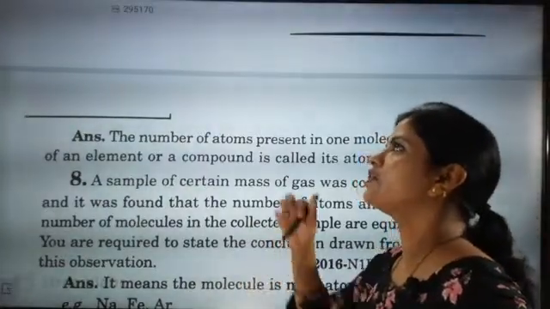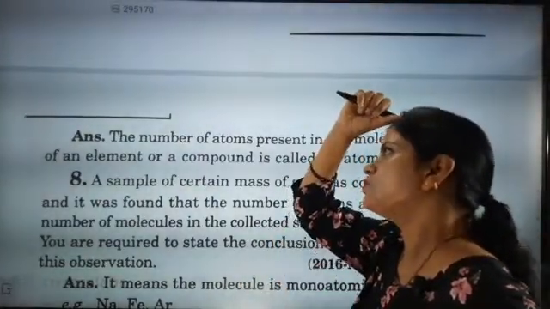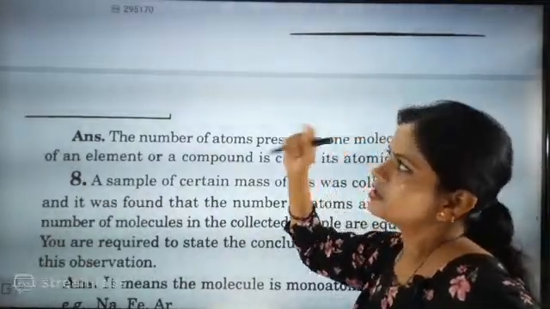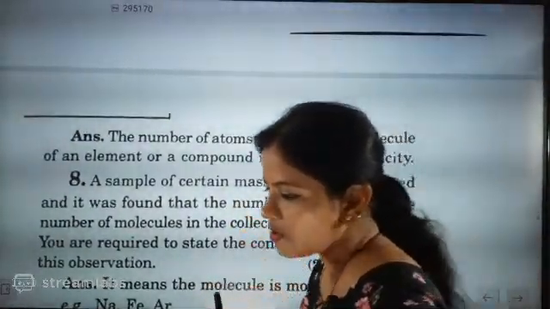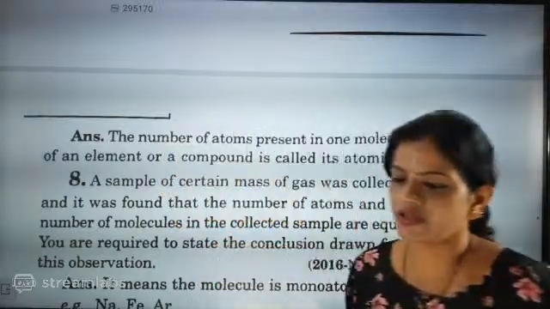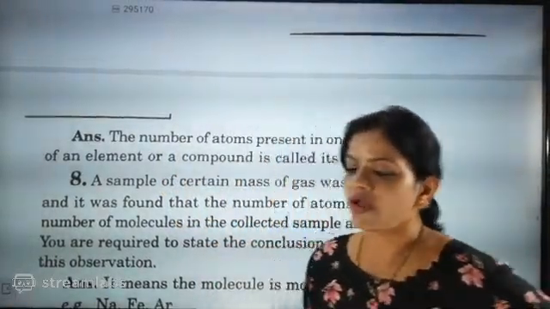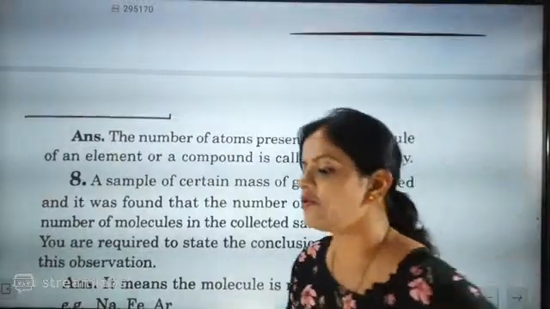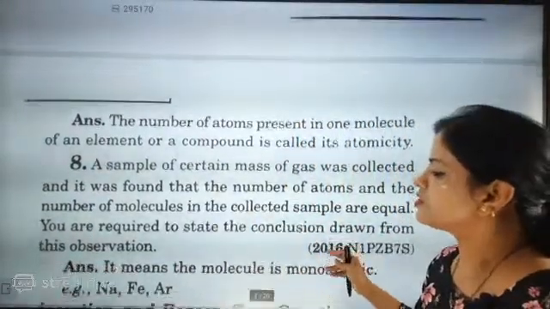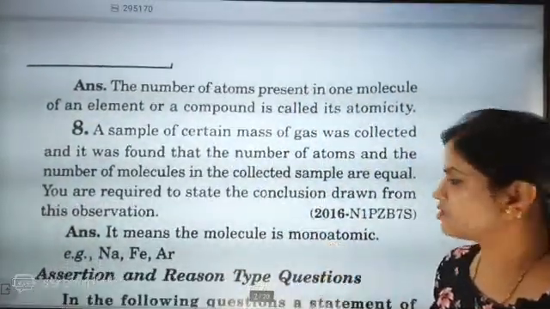So noble gases means whatever will be there, it will be exactly the same. Mono can also be possible there. Why? Because whatever be the number, the same content will be coming. So mono can also be possible, and noble gases can also be possible.